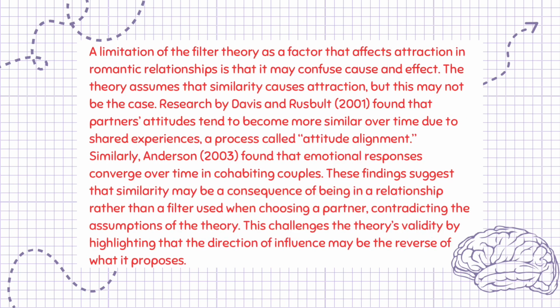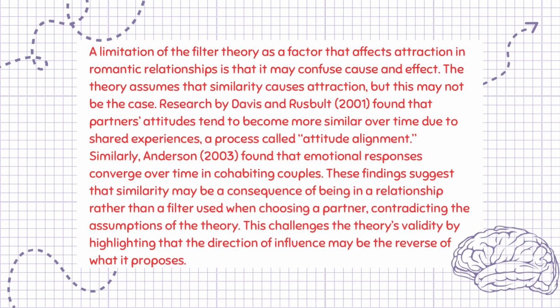A limitation of the filter theory as a factor that affects attraction in romantic relationships is that it may confuse cause and effect. The theory assumes that similarity causes attraction, but this may not be the case. Research by Davis and Rusbult, 2001, found that partners' attitudes tend to become more similar over time due to shared experiences, a process called attitude alignment.